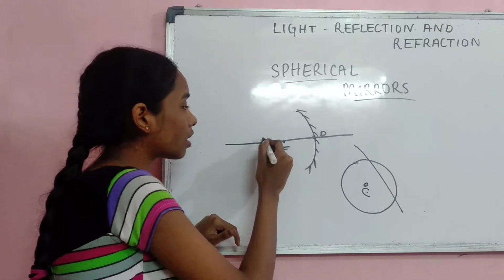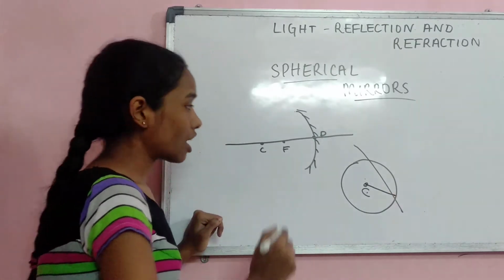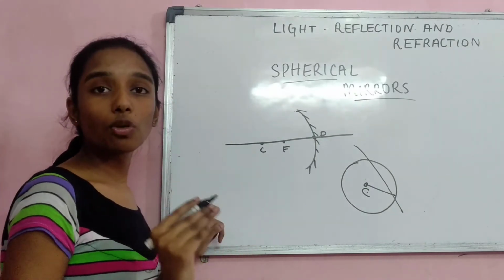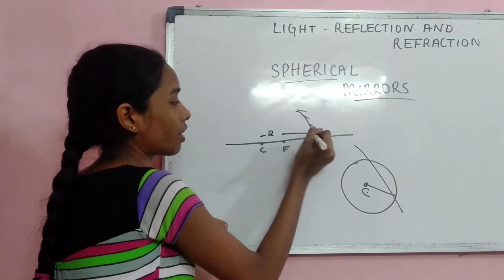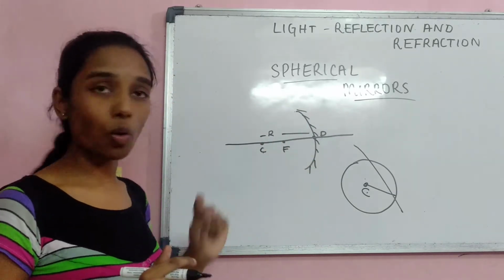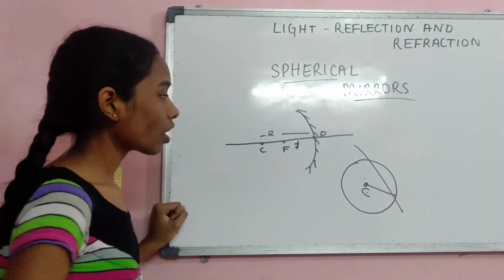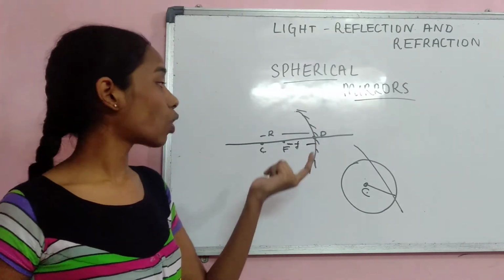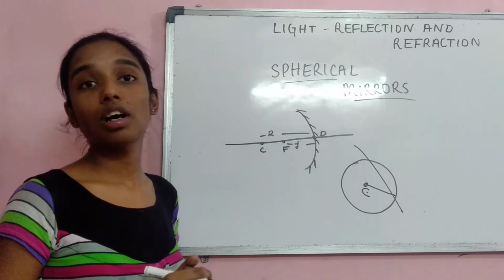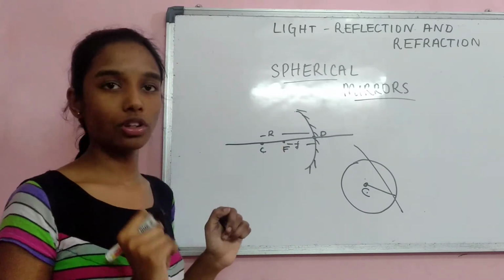Now, this sphere will also have a radius. So this distance from the center of curvature to the pole is called the radius of curvature, which is denoted by capital R. The distance between the pole and the focus is called the focal length, which is denoted by small f. So the distance between the pole and the focus is called focal length, and the distance between the pole and the center of curvature is called the radius of curvature. These are some important terms you have to know.